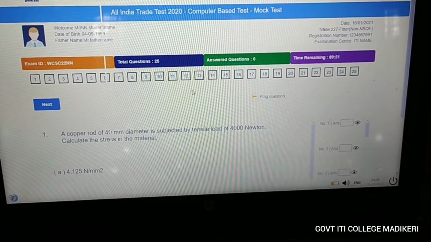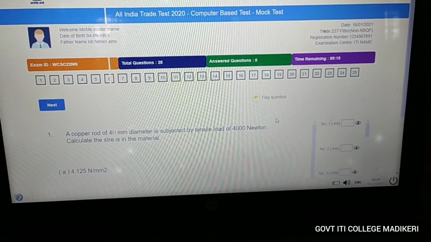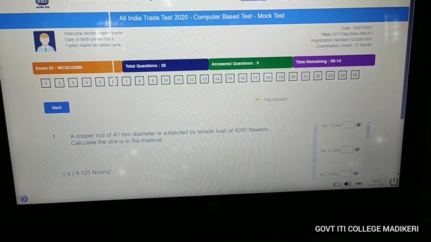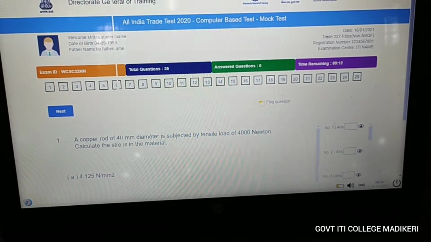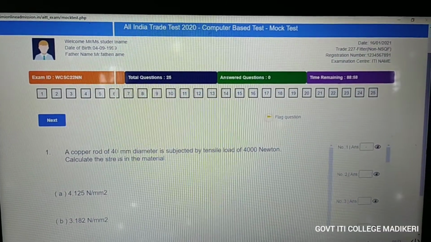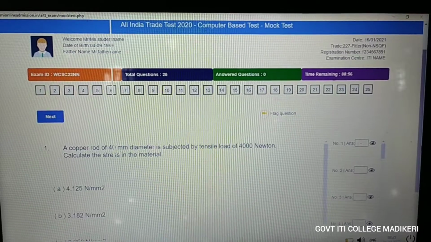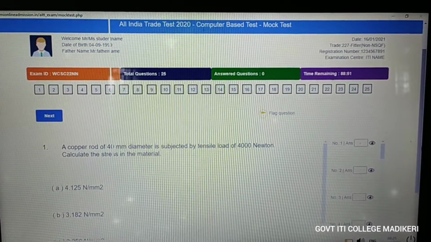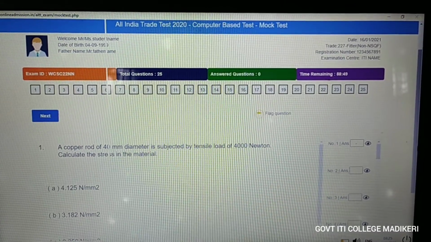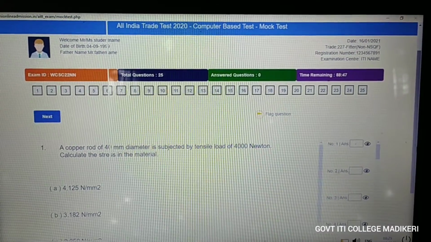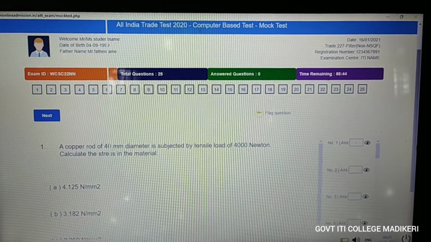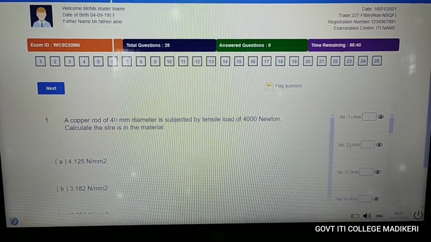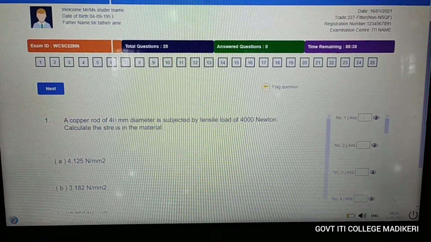Now I will show you how to enter the answers for the questions. Here also on the top your photo will be displayed. Near to that your name with the date of birth and also father's name. On the right side, the date of the exam, your trade, then register number and examination center will be displayed. Now we can go to the first question.